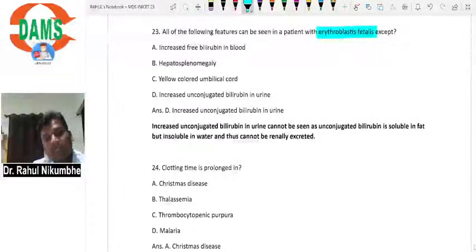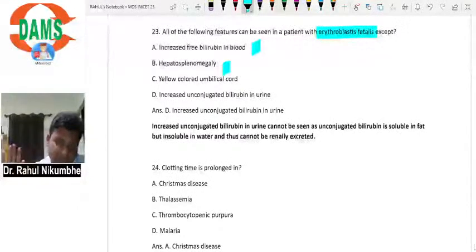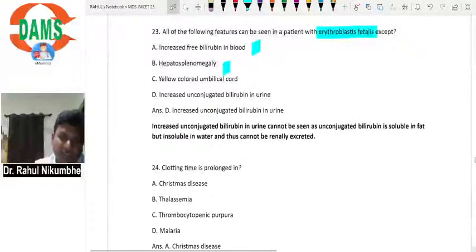But this unconjugated bilirubin, even if it is increasing in blood, cannot be excreted in urine because it is not water soluble. Okay, increased bilirubin in blood, yes, it is correct. Hepatosplenomegaly, yes, it can occur because a lot of RBCs are entering the liver and spleen. Yellow colored umbilical cord can occur because of increase in bilirubin. Increased unconjugated bilirubin in urine is not possible because unconjugated bilirubin cannot enter urine, as it is not water soluble.